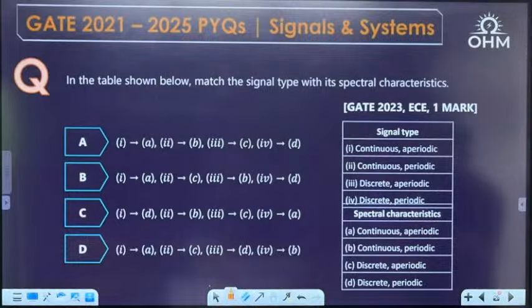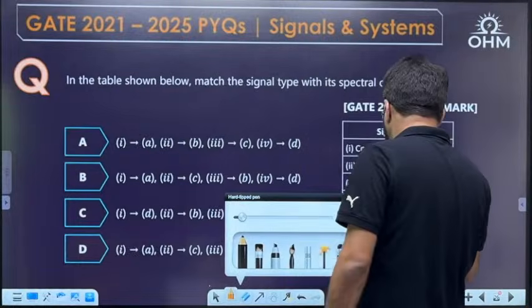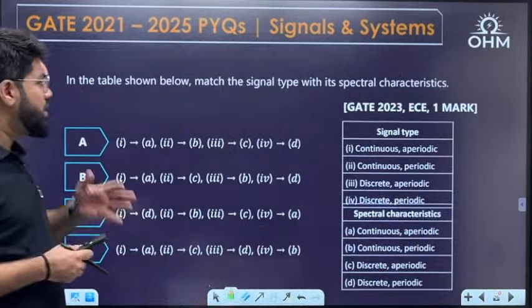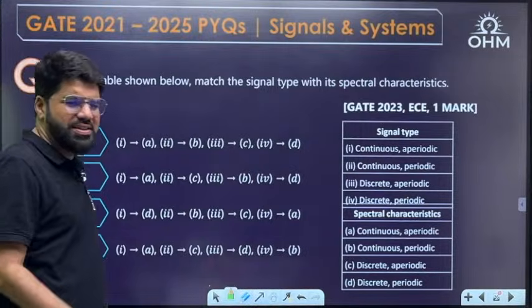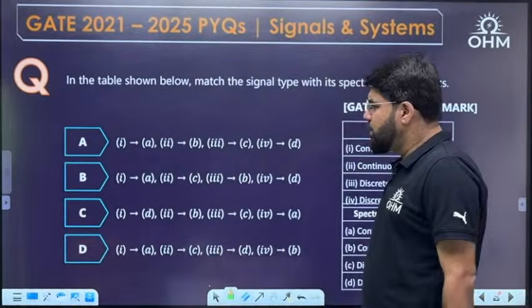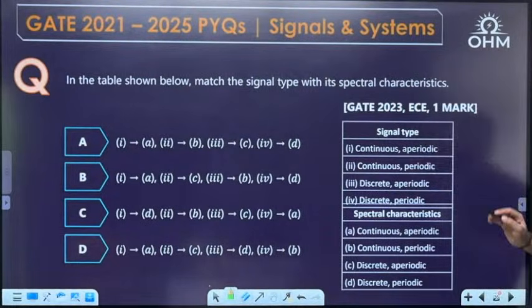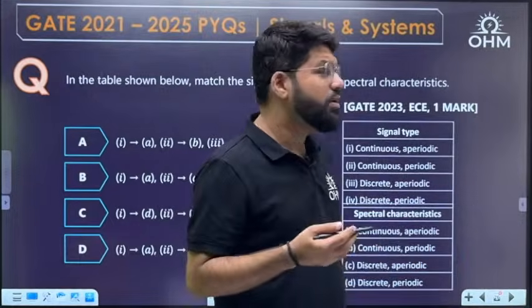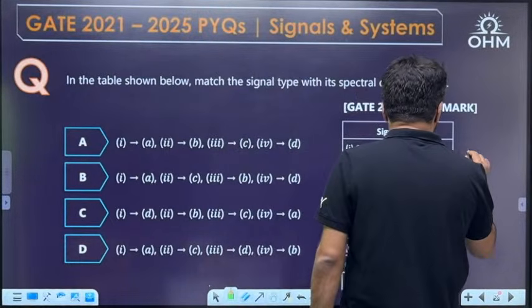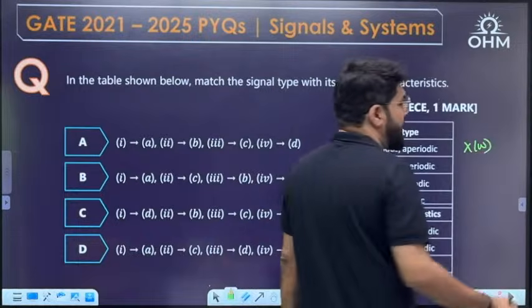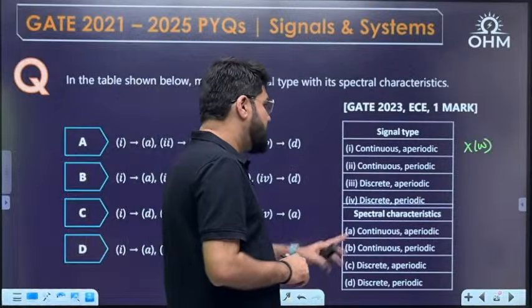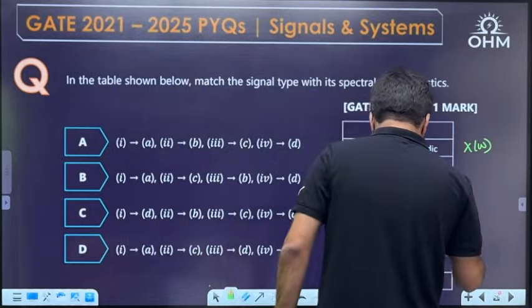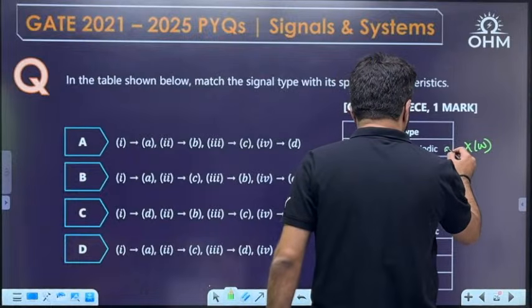In the table shown below, match the signal type with its spectral characteristics. Okay, let's do it. This is a direct question that you must know. What is the first? Continuous and aperiodic signals are described by the Fourier transform. They will have Fourier transform X(omega), which is a continuous function, but it is not periodic. The Fourier transform in general is not periodic. So the first goes with A.